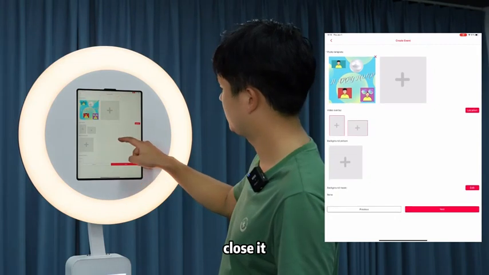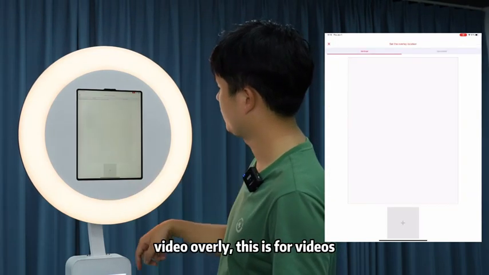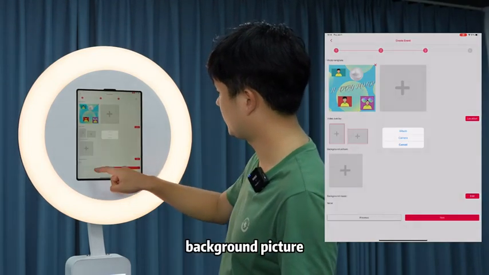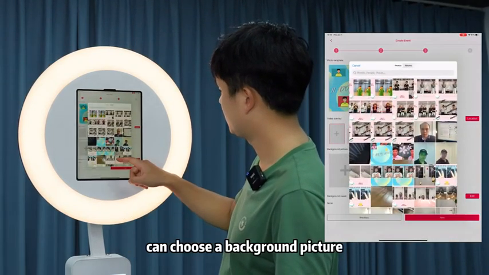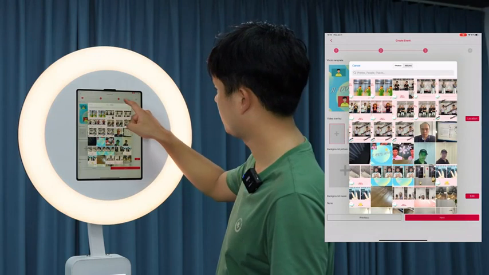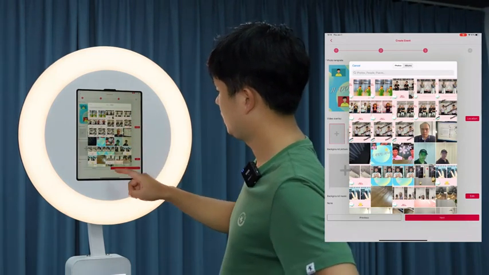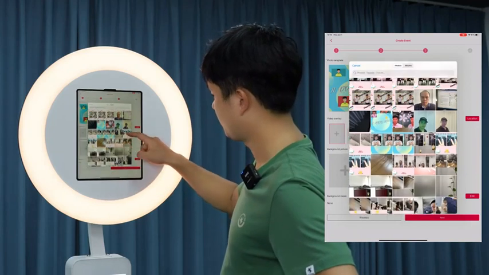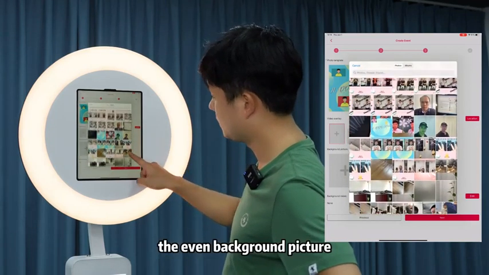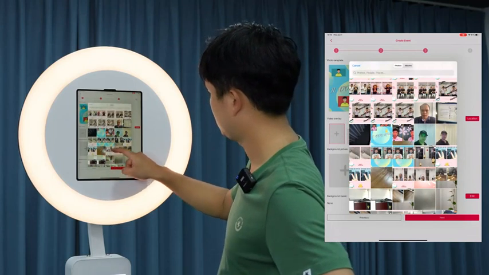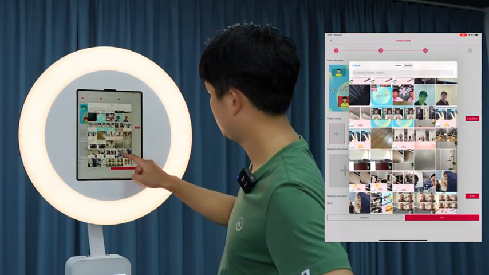Close it. Video overlay. This is for videos. Background picture. You can choose a background picture from your album. This background picture is the event background picture. Okay, let's set this one.